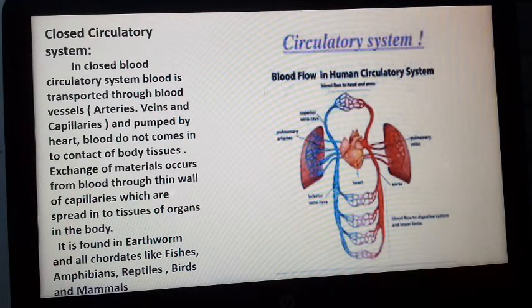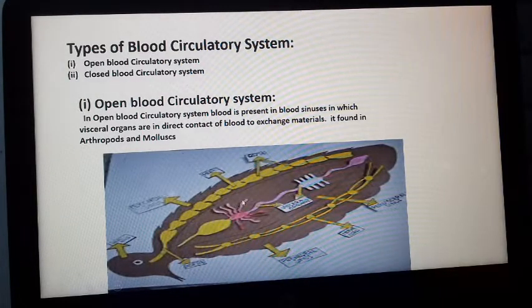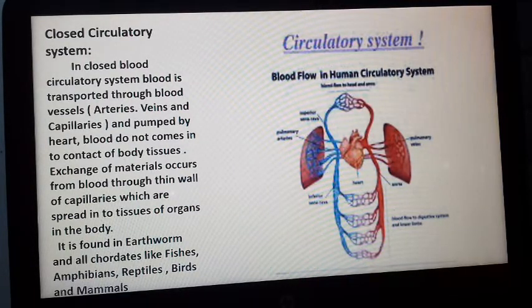But the next one is the closed blood circulatory system. In the closed blood circulatory system, blood does not come into direct contact with the body tissue. Here blood is transported through blood vessels, arteries, capillaries, veins, and it is pumped all over the body through a pumping organ, the heart. Unlike the open system, where blood is directly in contact with the visceral organs, here blood is transported through the blood vessels, and exchange of gases and